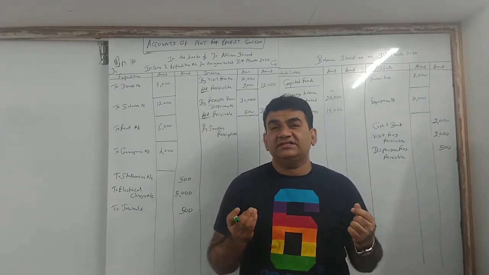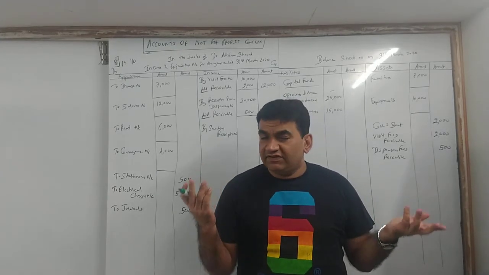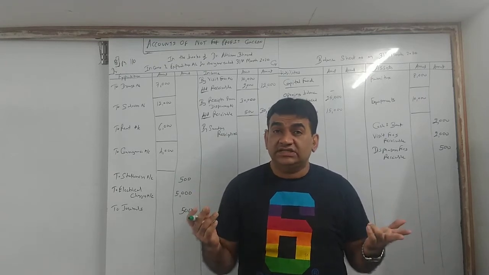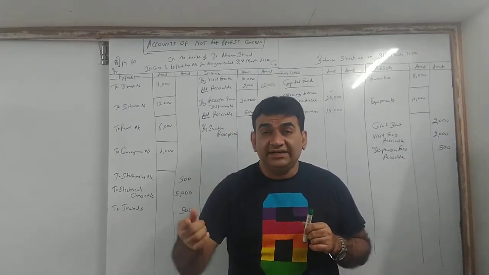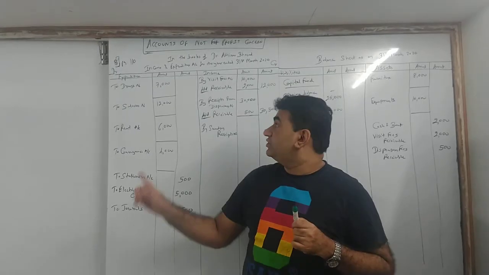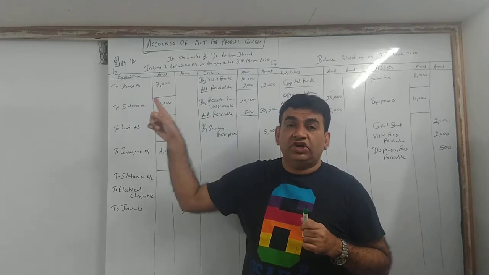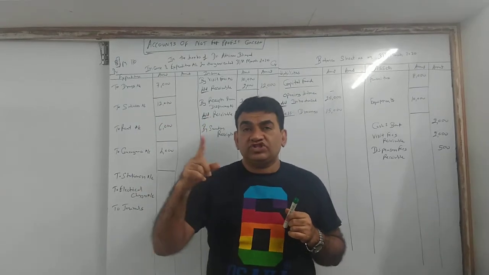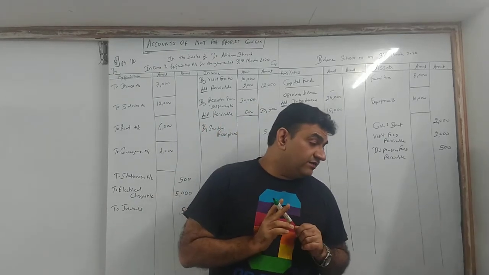Basic, we have done this in final accounts, we have also done this in admission, we have done it many times in SYJC also. What is outstanding? Expense which is incurred but not yet paid. What did we add before? Receivable income which is not yet received. Same way, outstanding expense means expense which is not yet paid.